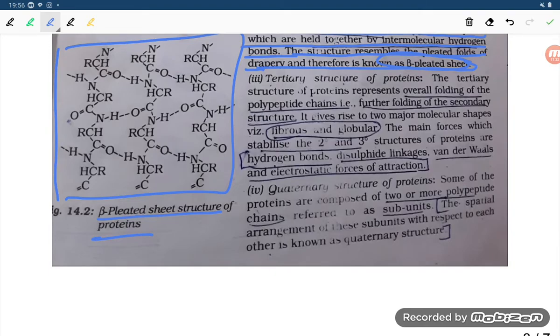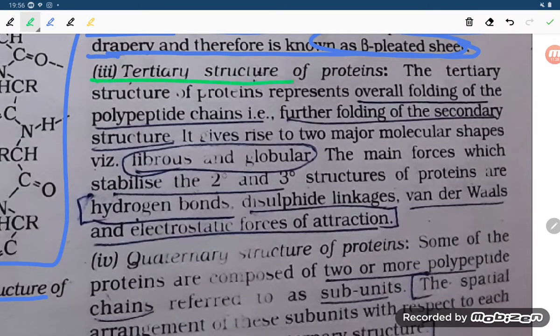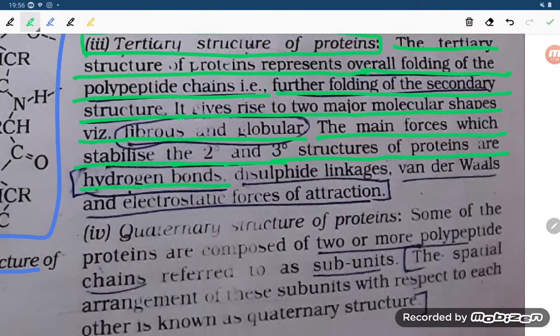Next is the tertiary structure of protein. The tertiary structure represents the overall folding of the polypeptide chain, that is, further folding of the secondary structure. It gives rise to two major molecular shapes, fibrous and globular. The main force which stabilizes the secondary and tertiary structures of protein is hydrogen bonding.